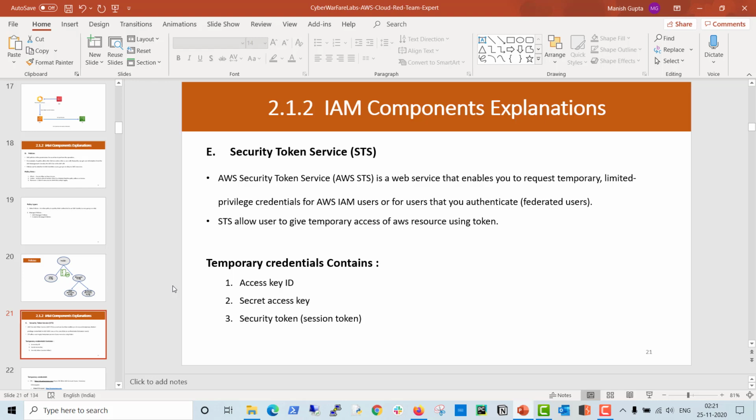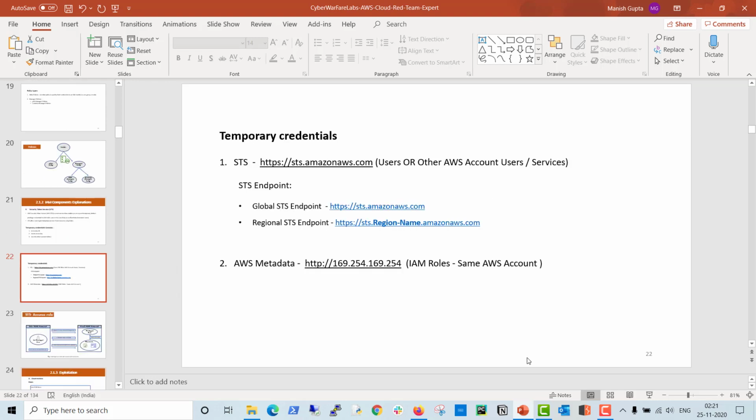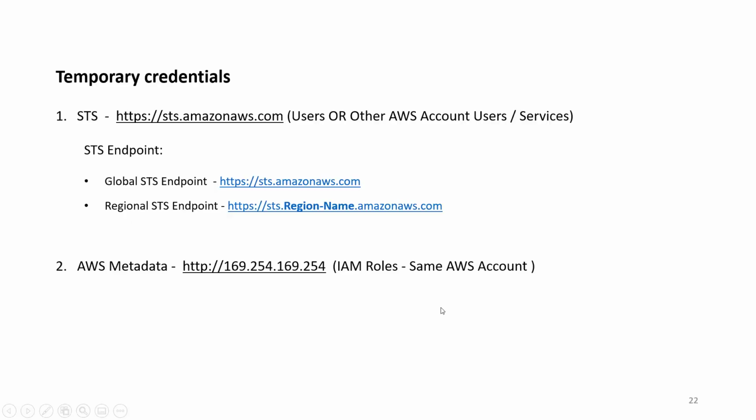When you're talking about temporary credentials, let's discuss. There are two types of temporary credentials. One is STS and the second one is AWS metadata. STS is applicable for users, or users from another AWS account, or services. But AWS metadata is only applicable for roles within the same AWS account.